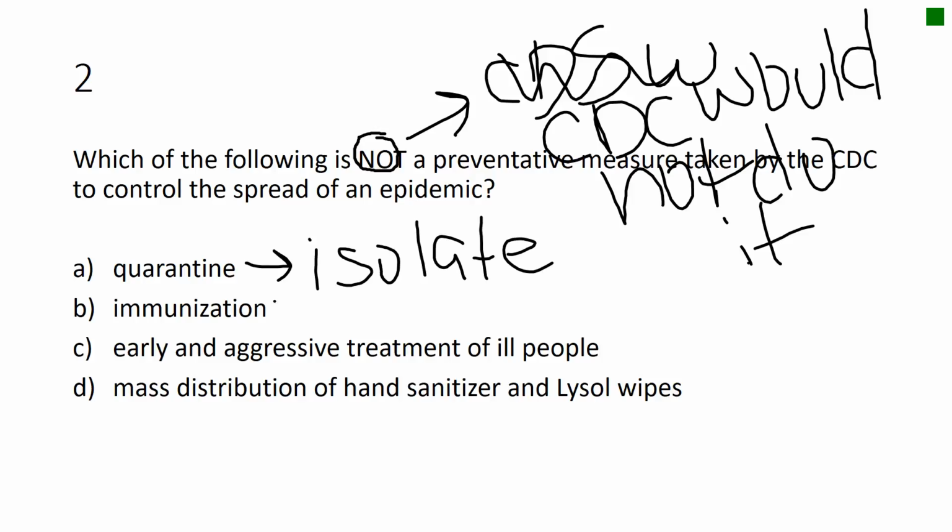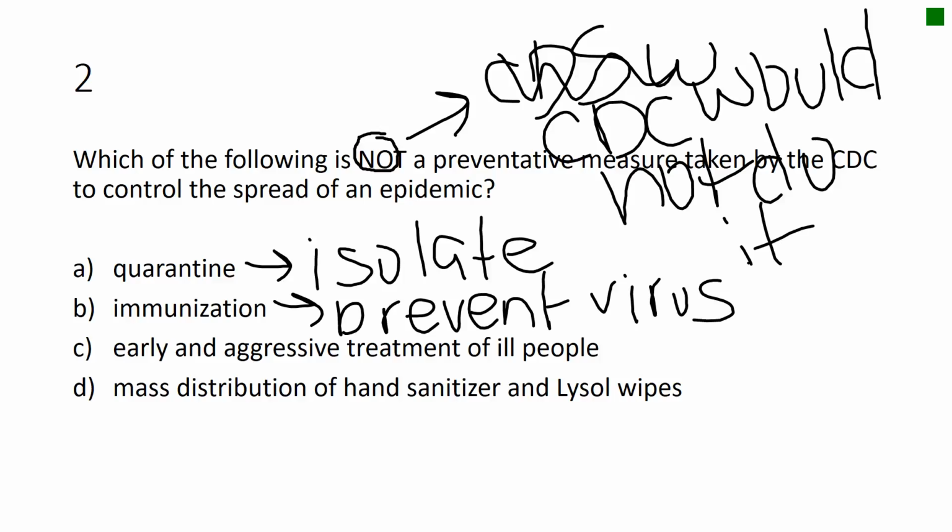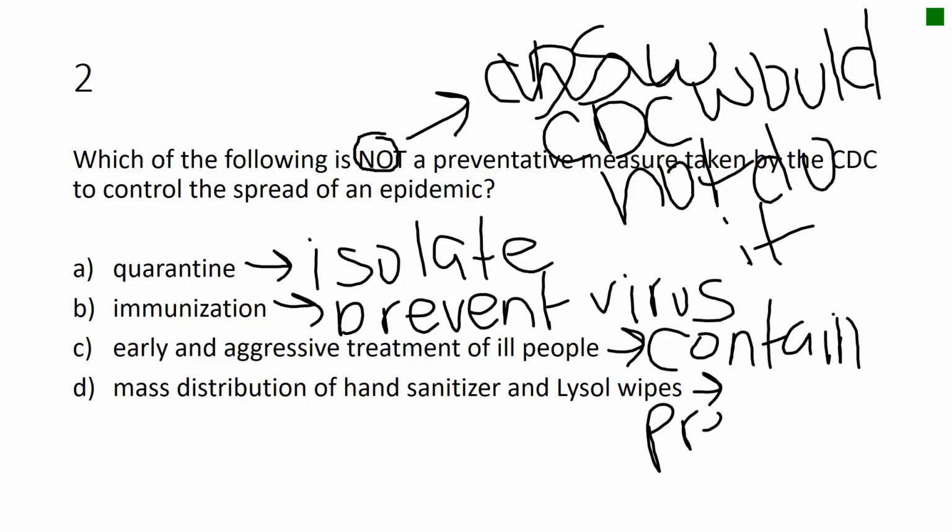You've got B, immunization, which is what we get to prevent people from getting sick. We have early and aggressive treatment of ill people. So this is going to be a containment measure. And we've got mass distribution of hand sanitizer and Lysol wipes. That's going to be prevention and containment.